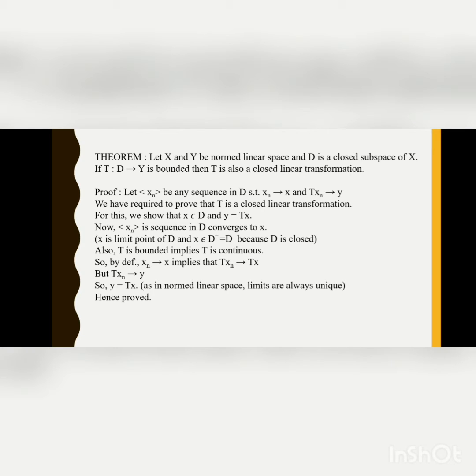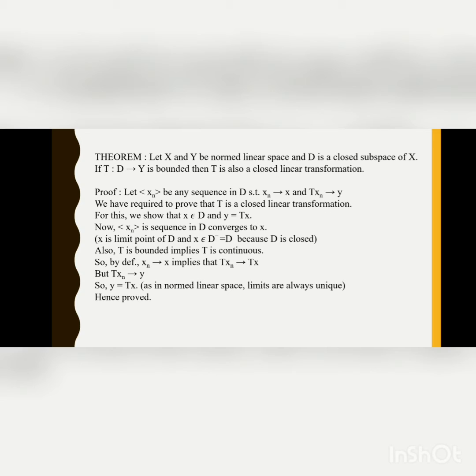Proof: let xn be any sequence in D such that xn converges to x and Txn converges to y. Now we are required to prove that T is a closed linear transformation. For this, we show that x belongs to D and y is equal to Tx.